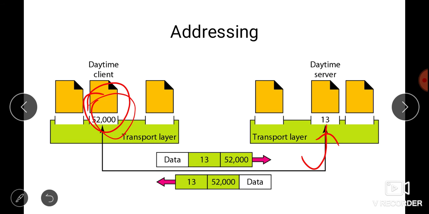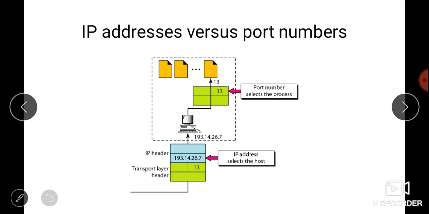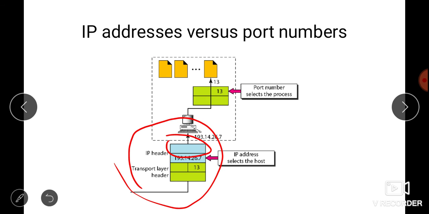Okay, so next we have IP addresses versus port numbers. This is the IP header. In the header we have the IP address, and here we have the port number. At the transport layer, this port number will be extracted, and the service provided by this port number will be given to the client.